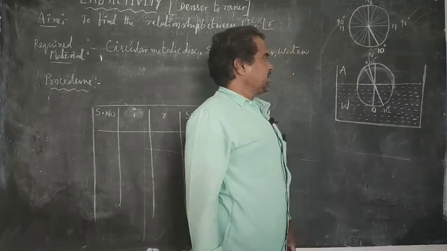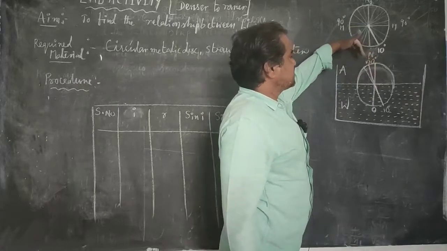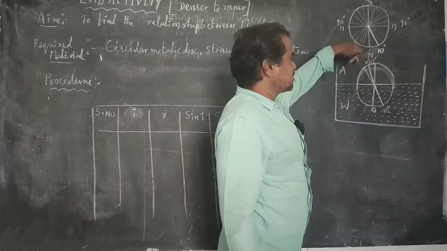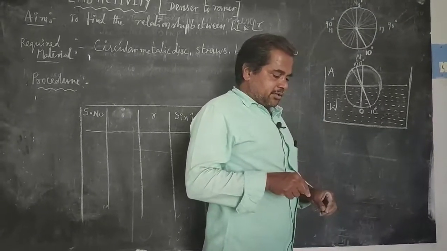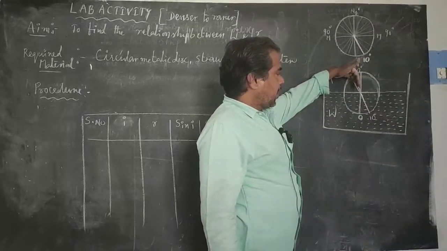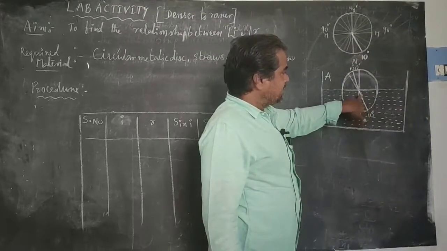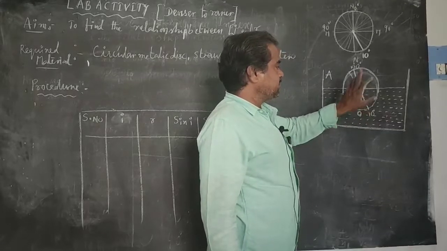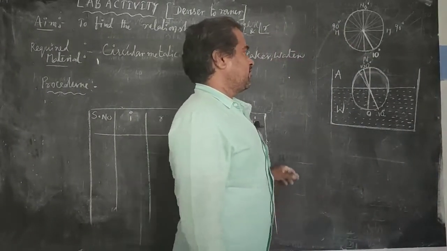And again you arrange the second straw, which is in the air, in such a way that both straws are lying in the same straight line. By observing in the vertical direction, we arrange this straw which is outside of the water in such a way that this straw must be lying in the same straight line. Remove this circular metallic disc and find the angles.